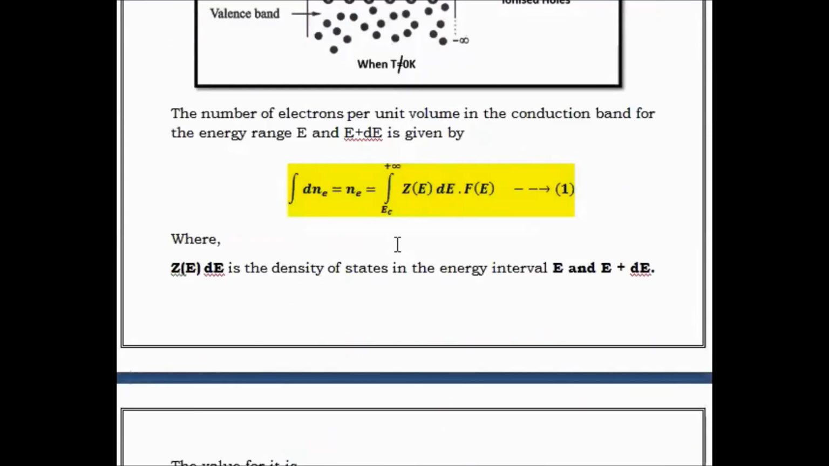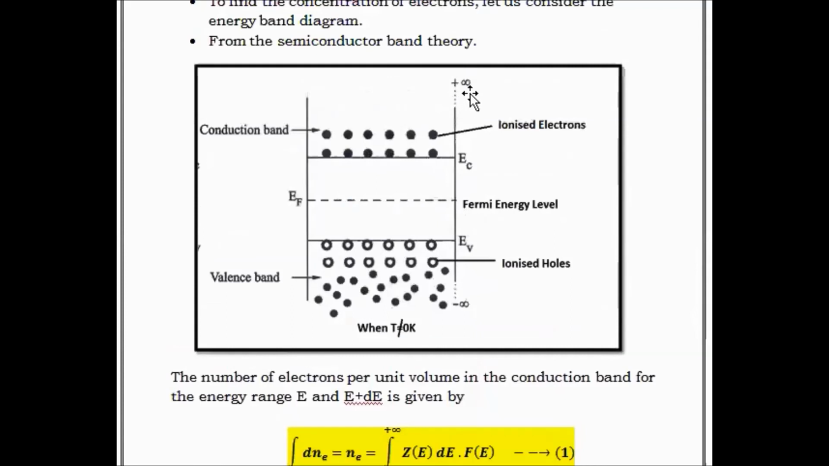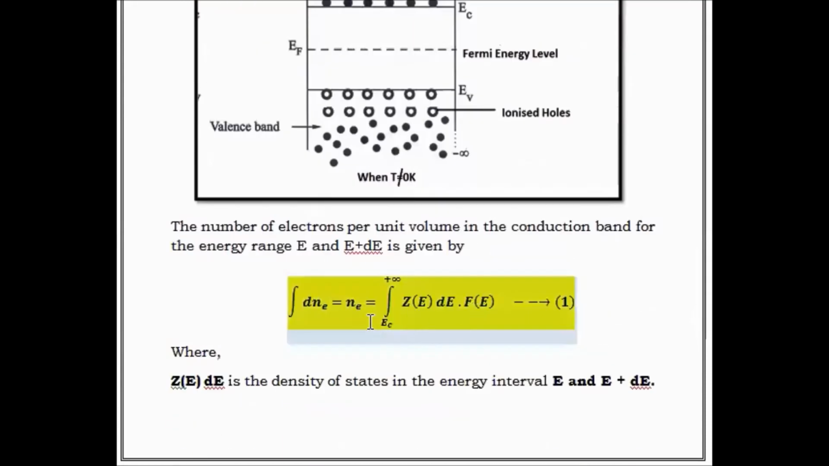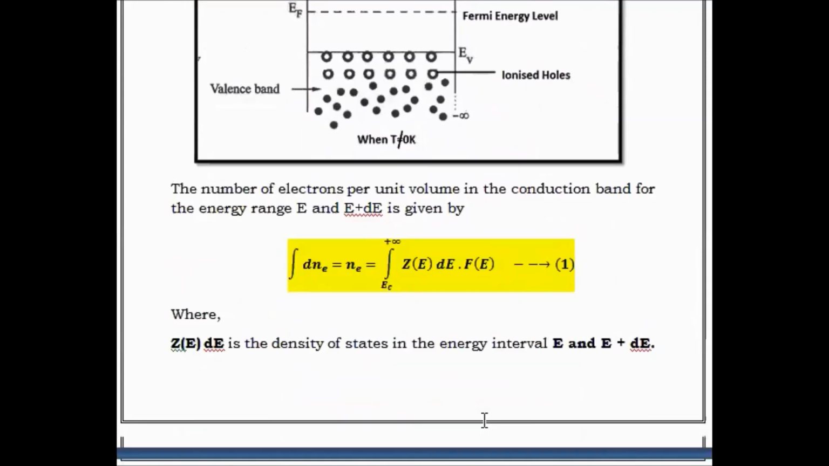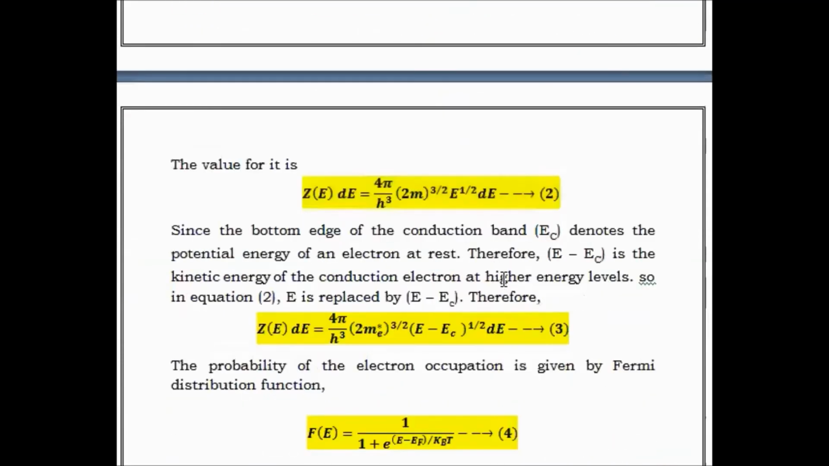The general equation is considered as Ne is equal to integral Ec to plus infinity. For electron concentration, we write Ec to plus infinity, whereas for hole concentration, we write minus infinity to Ev. So these are the changes; the remaining terms remain the same: Z of E dE into F of E. Z of E dE is from the density of states, and F of E is from the Fermi distribution function.